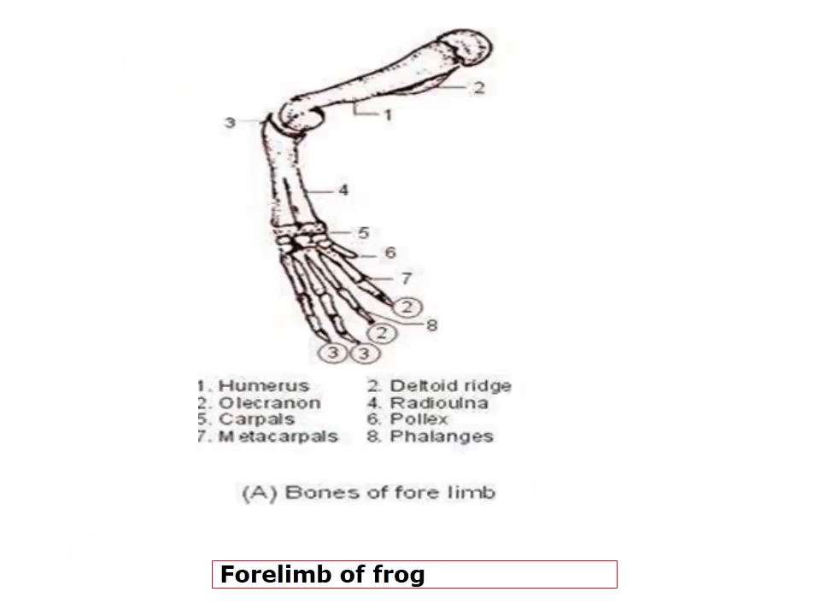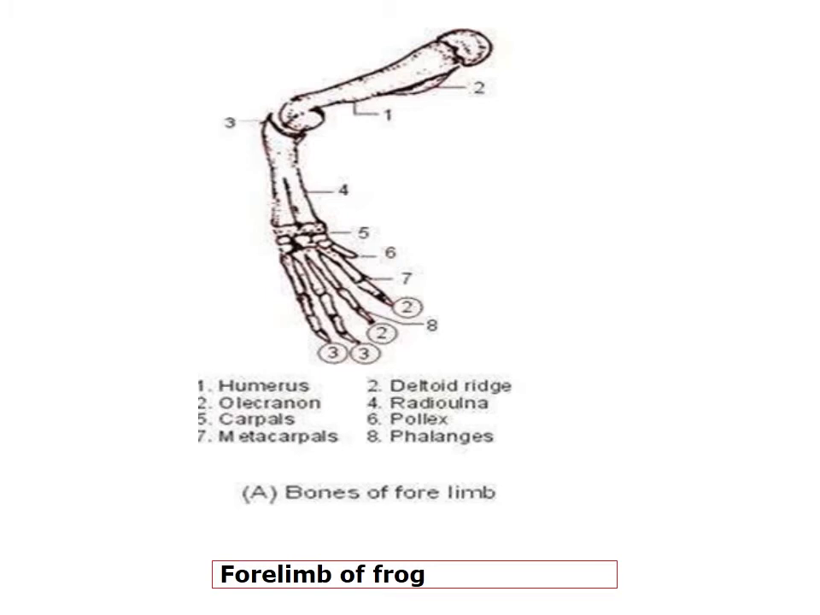So this is the forelimb of frog. The forelimb of frog is actually composed of the anterior one, which is also known as upper arm, known as humerus. The upper arm is supported by a single bone, which is called humerus. This humerus is short and it is stout.